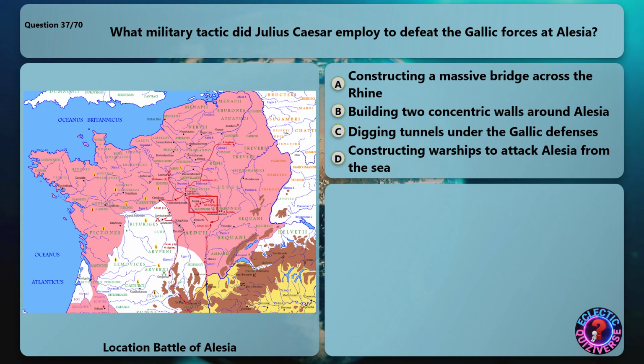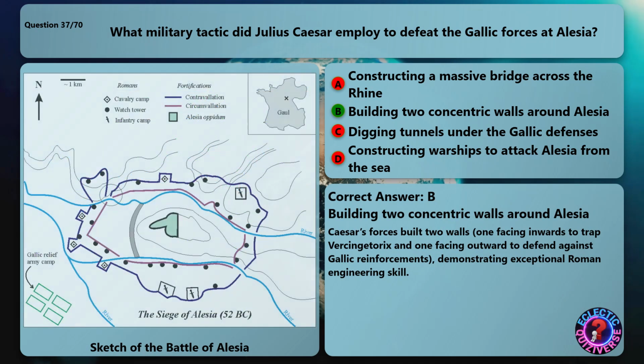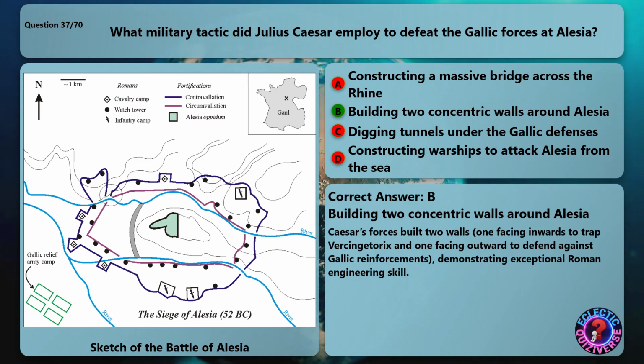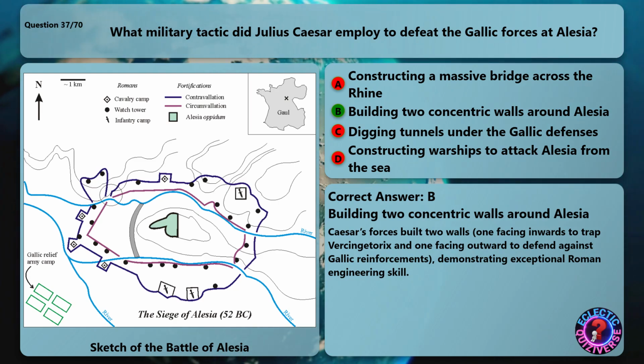What military tactic did Julius Caesar employ to defeat the Gallic forces at Alesia? The correct answer is building two concentric walls around Alesia. Caesar's forces built two walls, one facing inwards to trap Vercingetorix and one facing outward to defend against Gallic reinforcements, demonstrating exceptional Roman engineering skill.